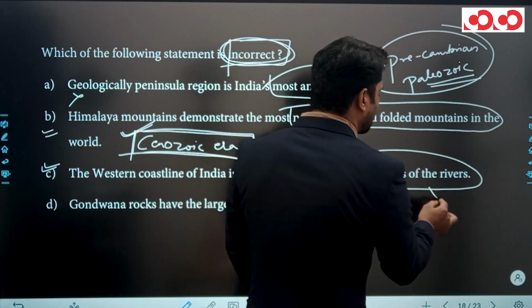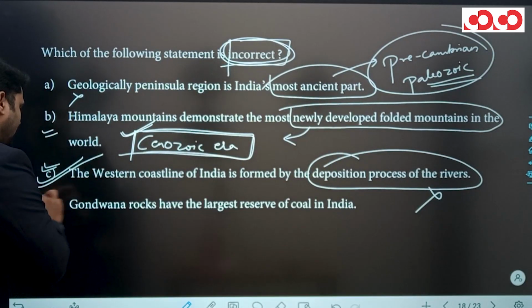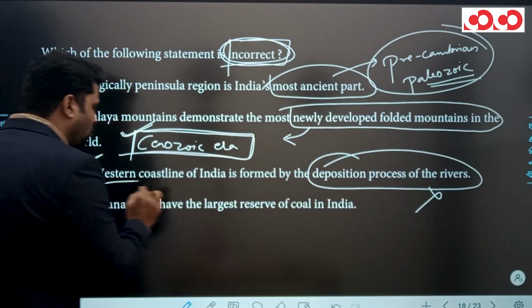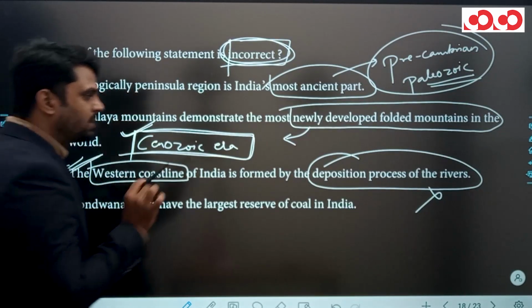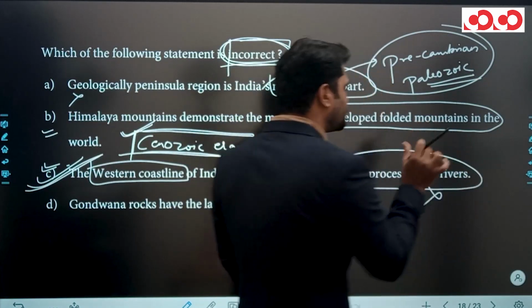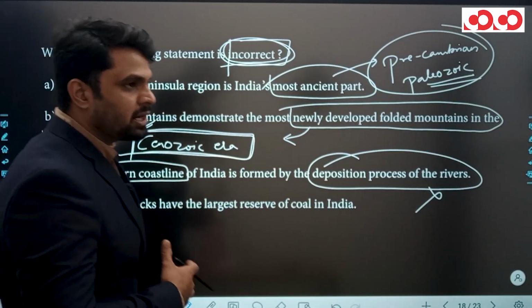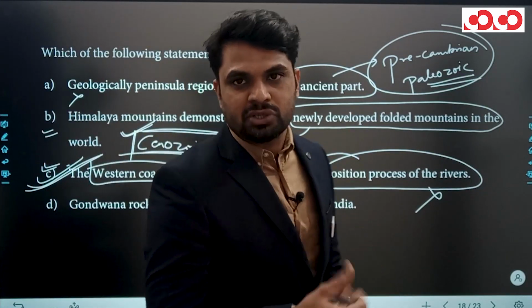This statement is incorrect, and according to the question, this option C is the right answer because the western coastline is not formed by the deposition of rivers, because when we look at western rivers, their streams are very small and they don't have enough capacity to create a coastline through their deposition.